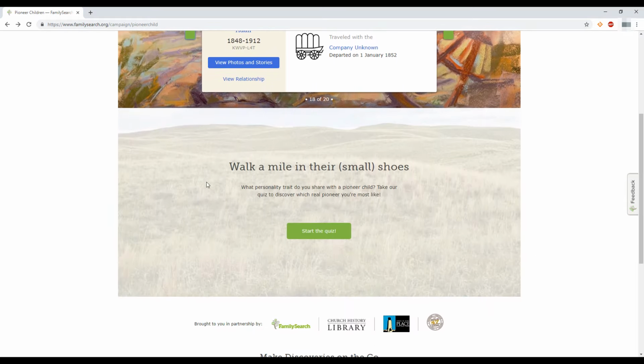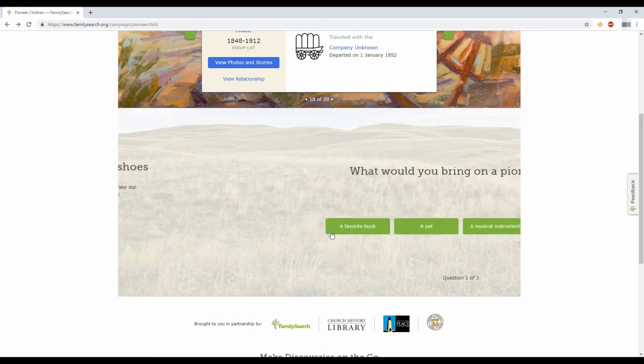So they have this cute little quiz down at the bottom, or a cute little game. And it says, walk a mile in their shoes, their small shoes, because they were children. So what personality trait do you share with pioneer children? Take our quest to discover which real pioneer you're most likely like. So let's take this quiz and figure out what kind of pioneer trait I have and what kind of pioneer I'm most likely like. So start the quiz.